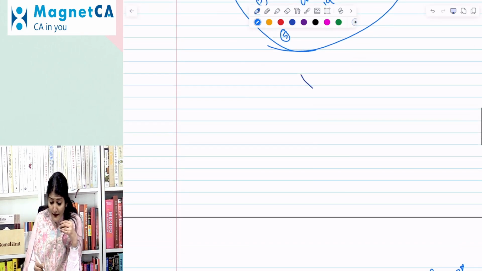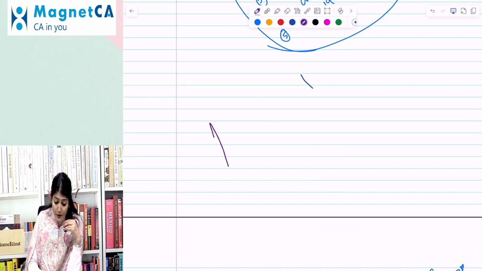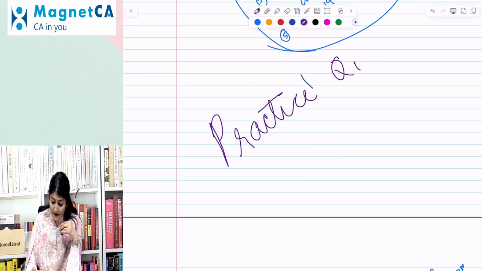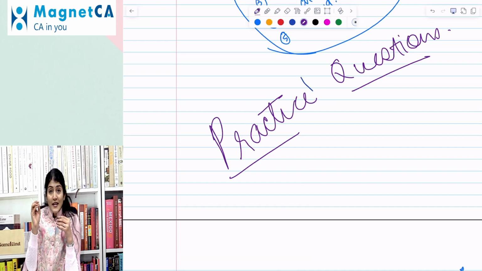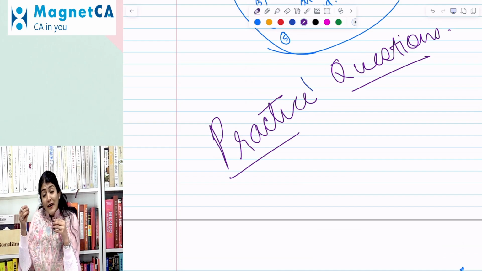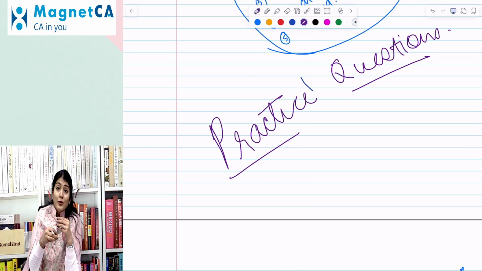Another thing, if you see in the entire changes in the study material, they've kept on saying that practice questions have been added. Practice questions have been added. Once that study material of ICAI came, in each chapter they said practice questions added. I went to each and every chapter of the 19 chapters and looked into what practice questions they have added. I could not find even a single one which was not already incorporated in our book.